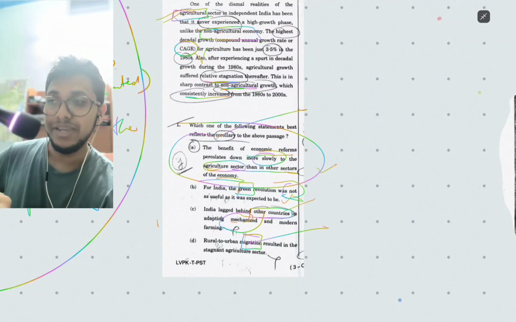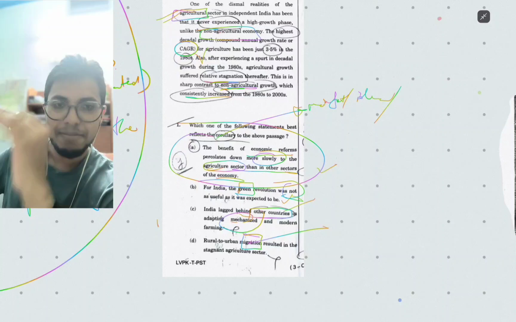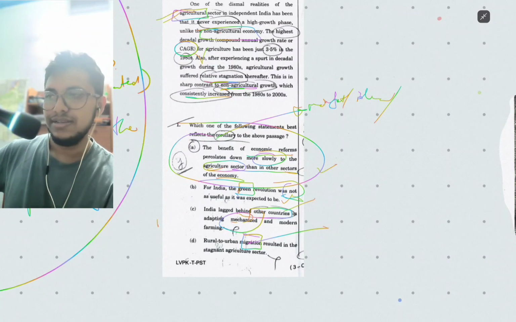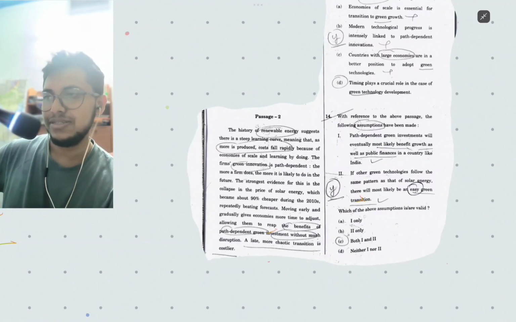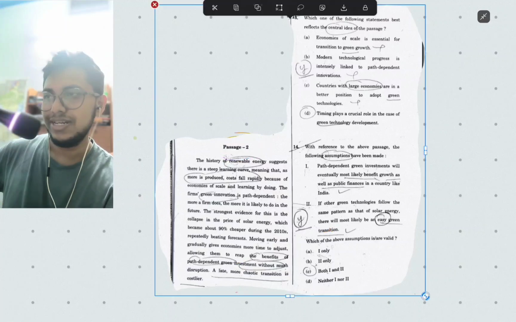What is corollary? The main fact or idea or statement presented in the passage. So the first one is the answer. Next, move on to the second passage. Here we are going to talk about the central idea,